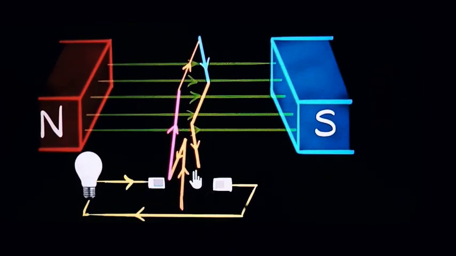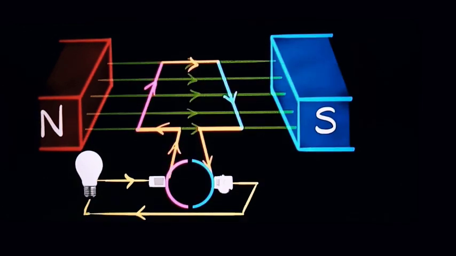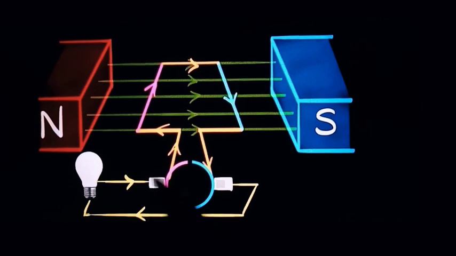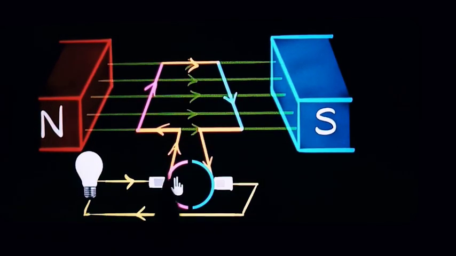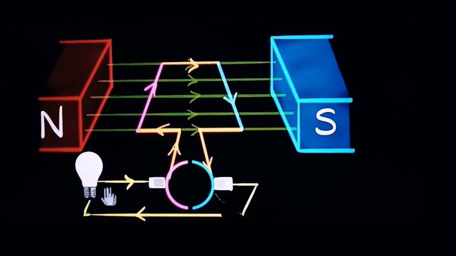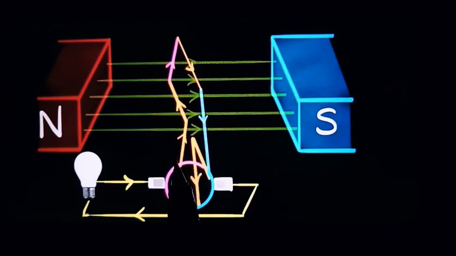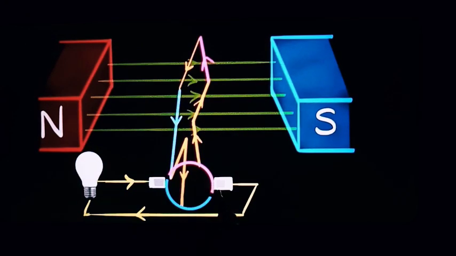So for that, there is another arrangement. Here we can use our split ring concept, the commutator. This you already know: this is the split ring which is connected to the carbon brush and to this pink wire, and the current flows in this direction. This one is the blue, another split ring, and there is a gap in between. This is also connected to a carbon brush. So when there is a flow of current, it is now in this direction. When there is a rotation, you can observe the current is the same, flowing like this.